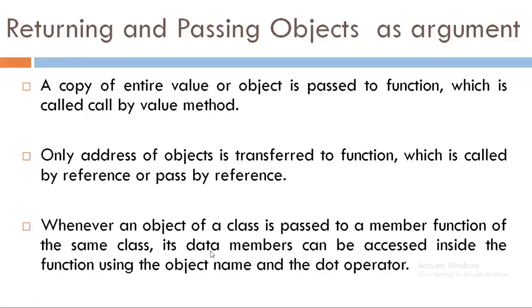Only the address of the object is transferred to the function, which is called call by reference or pass by reference method. Yes, call by value and call by reference methods that we discussed in our previous videos. Whenever an object of a class is passed to a member function of the same class, its data members can be accessed inside the function using the object name and the dot operator.